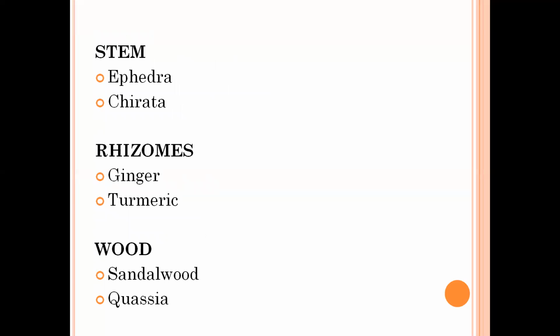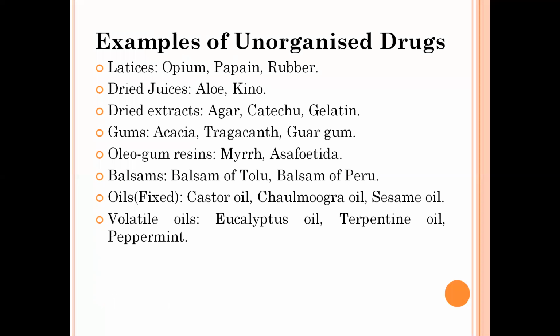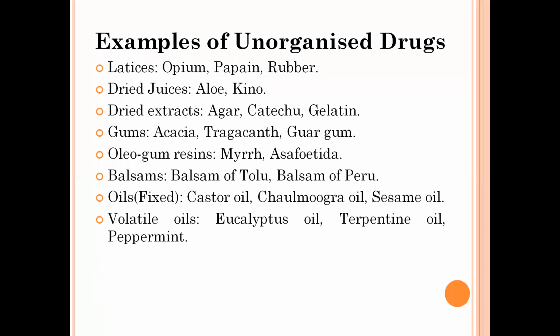Next, stems: ephedra stems, chirata stems; then rhizomes: ginger, turmeric; and then wood: sandalwood and quassia wood. So these woods, rhizomes, stems, barks, roots, seeds, fruits are all parts of the plant, or you can say organs of the plant, and the drugs obtained from these parts are therefore known as organized drugs.